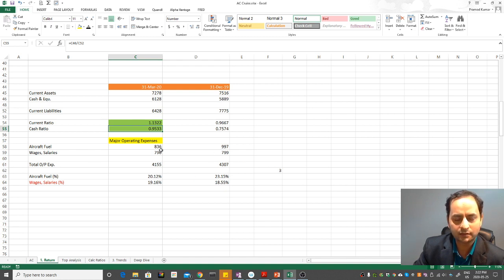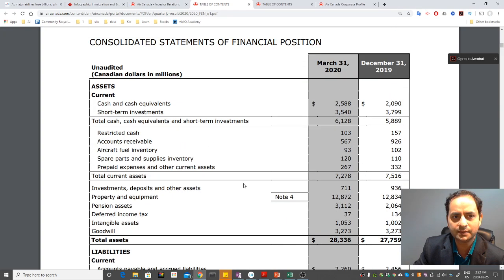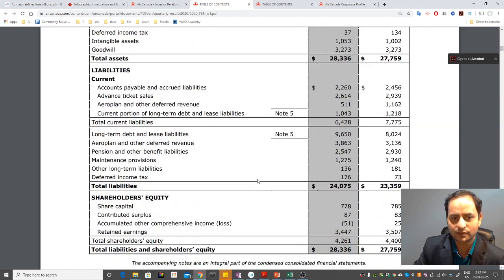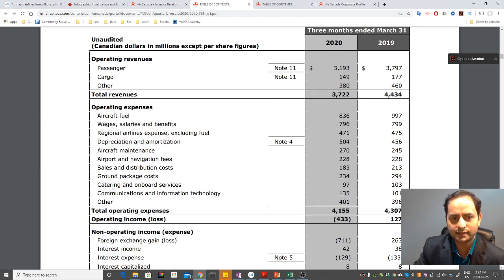At the next level, I tried to see, okay, if this is good, then what are the company's major expenses? So if I go back here, I try to see the major expenses from the operating expenses, which are listed here. All the other expenses are here, for example aircraft fuel, wages, regional expenses, maintenance, and so on. But I take the two major expenses, salary and fuel, the top two, right? The others, like regional airline expenses, I just exclude. I just want to see the very high level, top-level expenses.